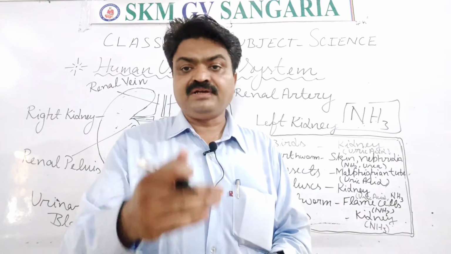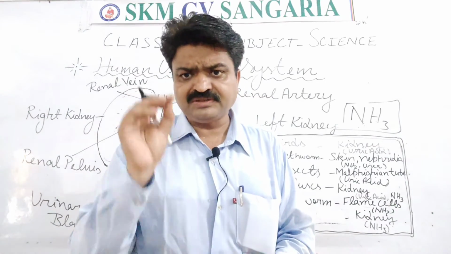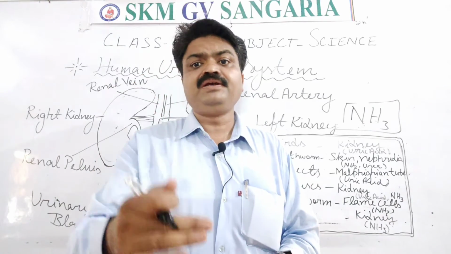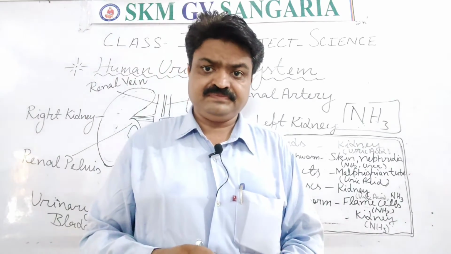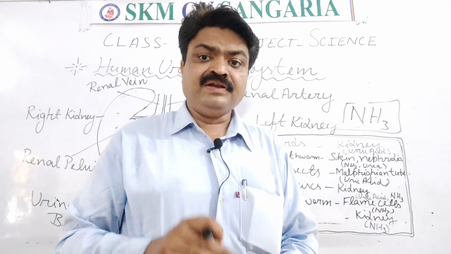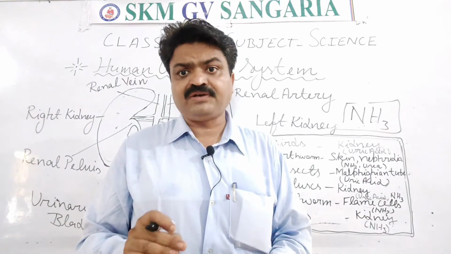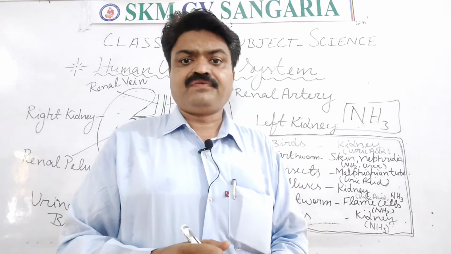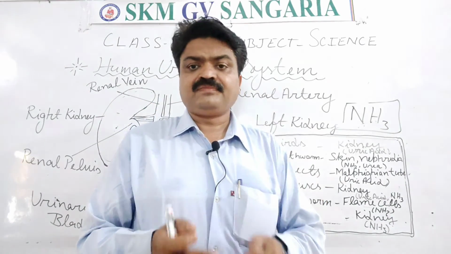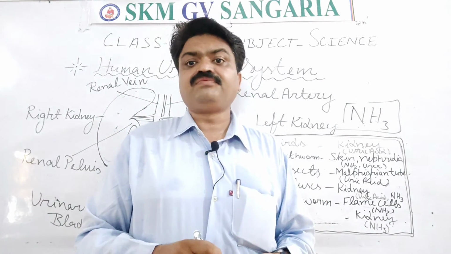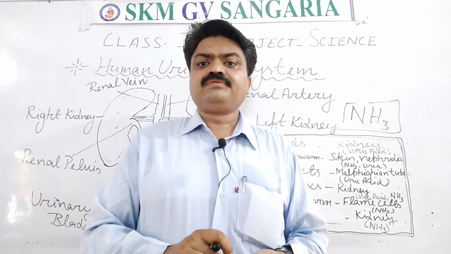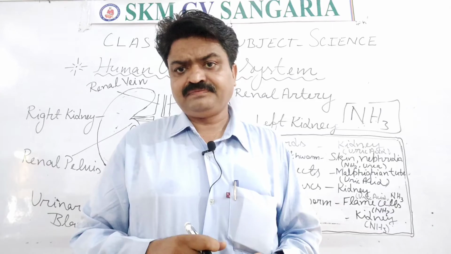And inside the kidney, numerous tube-like structures are found, in millions of numbers. What are they? They are the nephrons. Nephrons are the basic unit of the kidneys, where filtration and reabsorption take place.